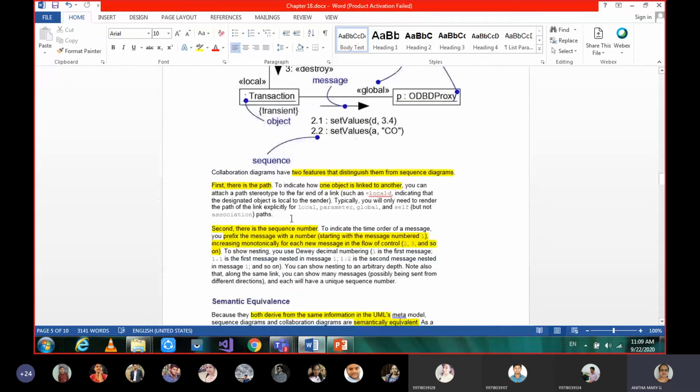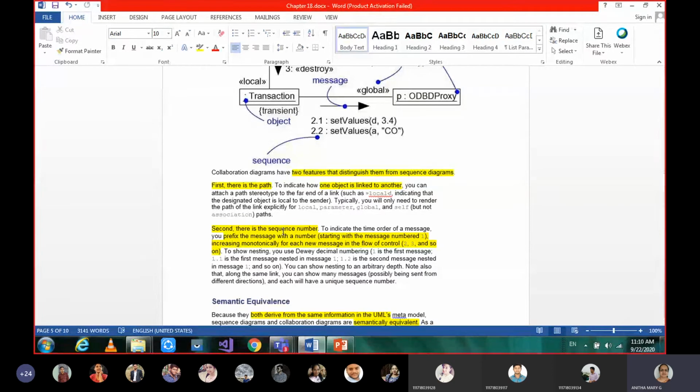First one is the link, and the second one is the sequence number. These messages will have sequence numbers. Based on that sequence number only we can get what the interaction is, how it is communicated, who is the initiator, what is the first message, and after that how it is communicated to the second one and what he has responded. So all that interaction can be traced out based on the sequence number.